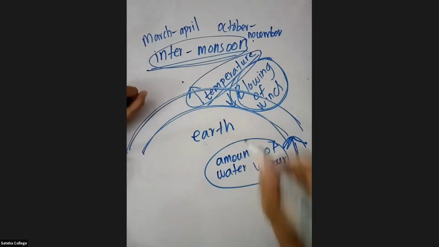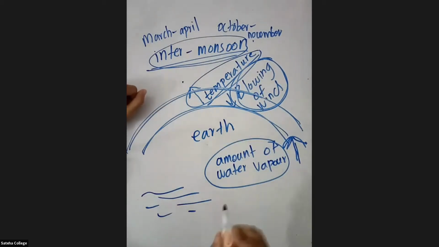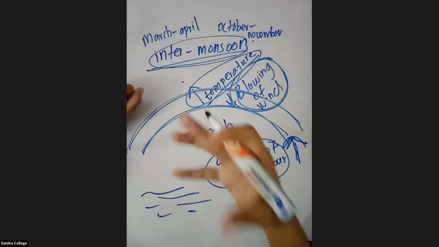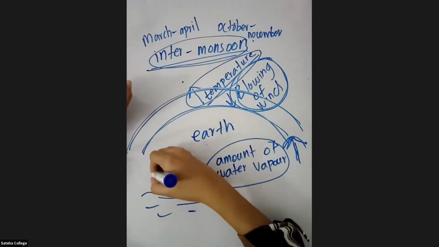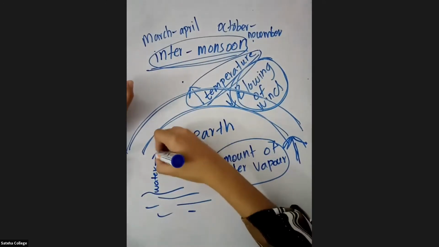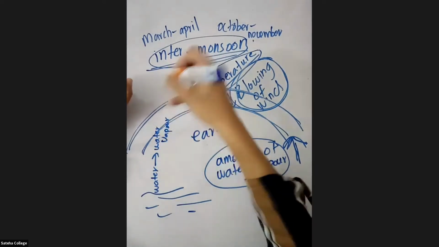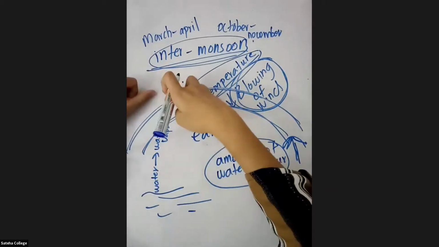Why is it? Now you know there are water bodies, right? What happens during a very hot day when the temperature is high? The water in these water bodies will convert into water vapor and they will reach the sky.